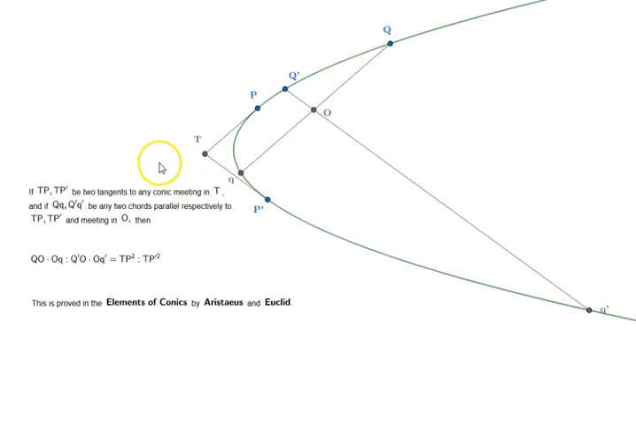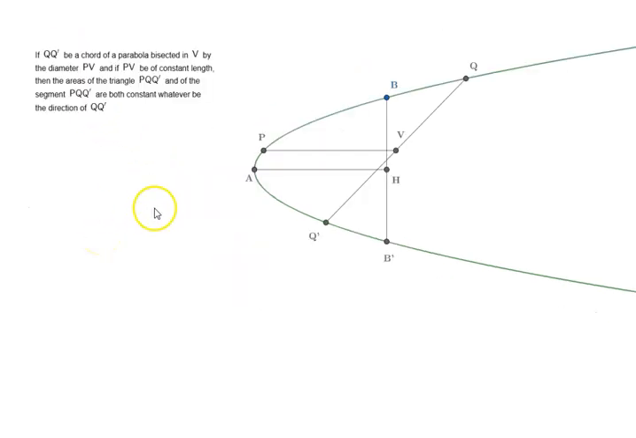Now let's look at the second part of the proposition. The second part says, if QQ prime be a chord of a parabola bisected in V by the diameter PV, and if PV be of constant length, then the areas of the triangle PQQ prime and of the parabolic segment PQQ prime are both constant, whatever be the direction of QQ prime. This is a little bit tricky, so let's take it step by step.